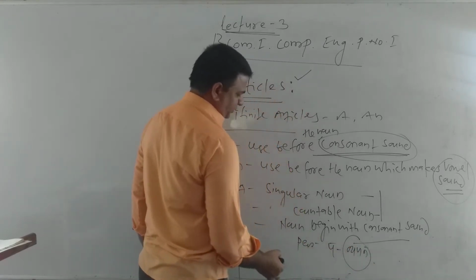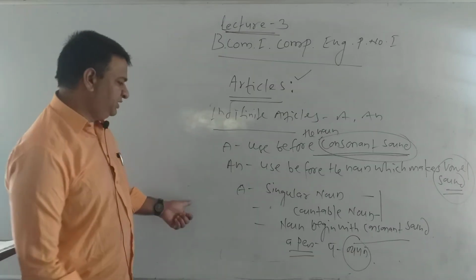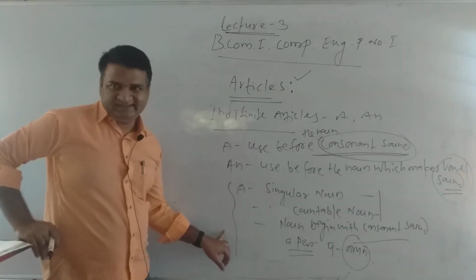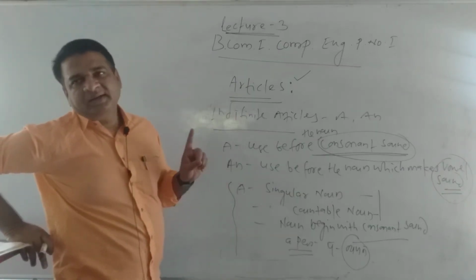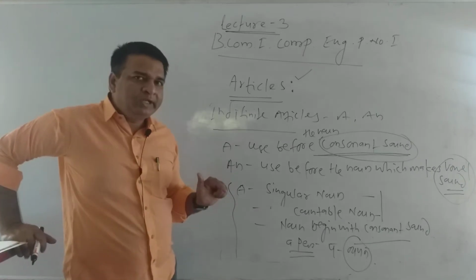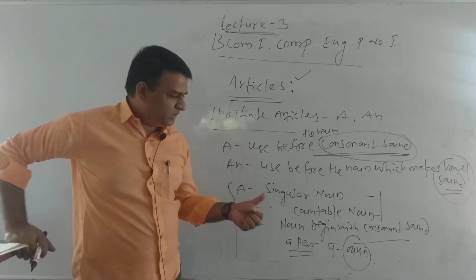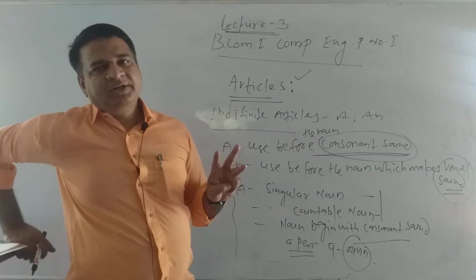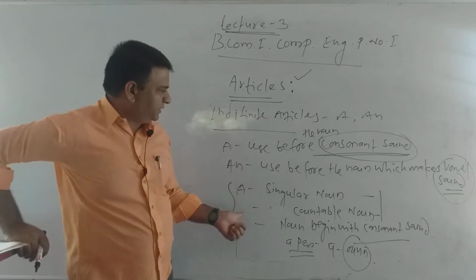So we use a pen, not an pen. These are the three rules where we use article a.